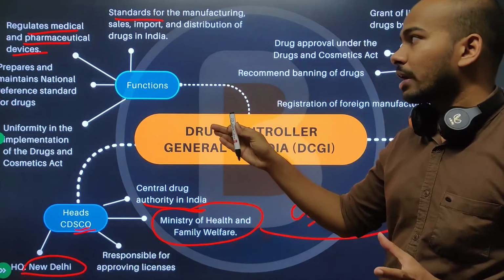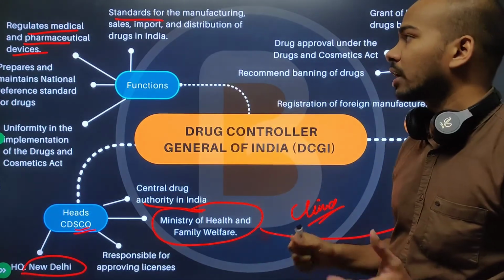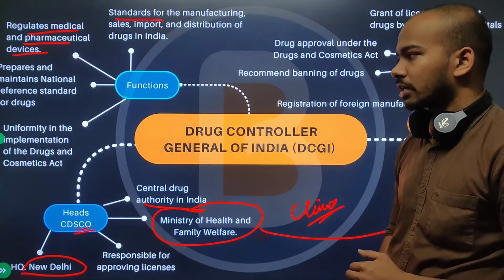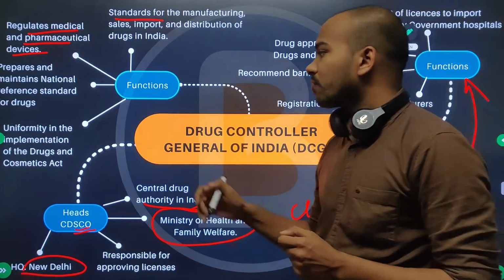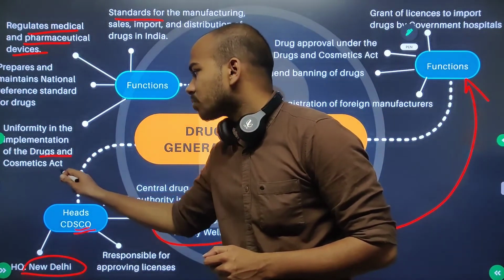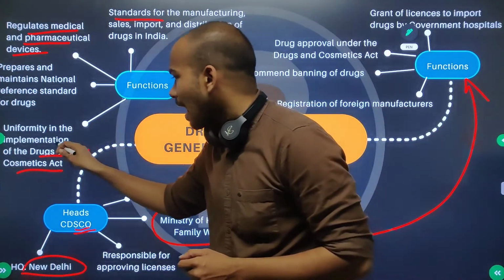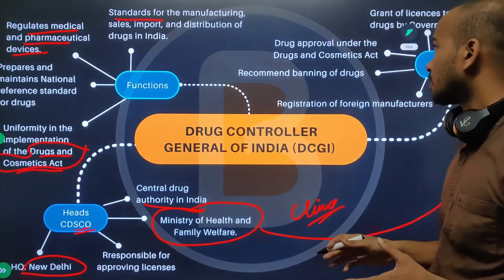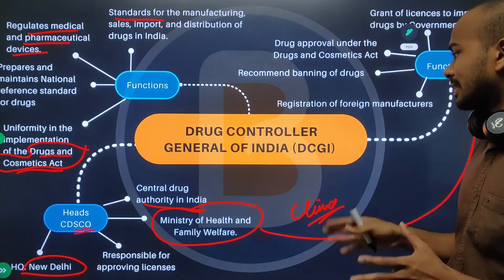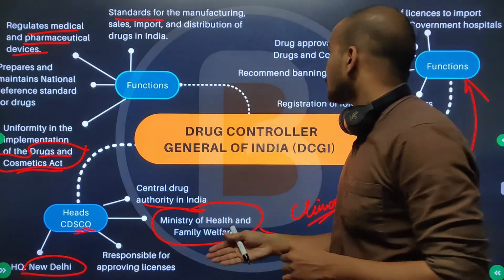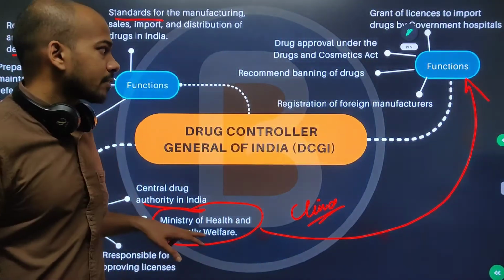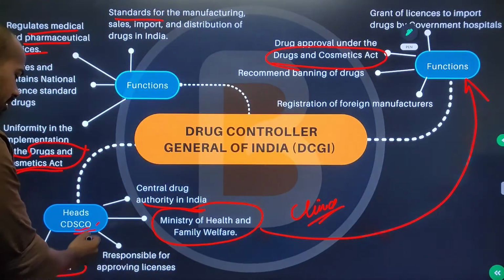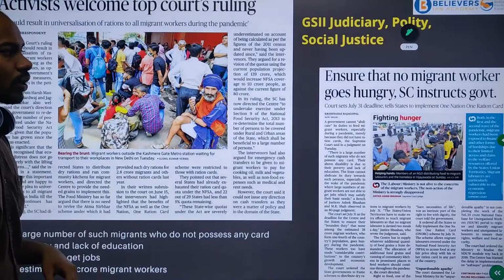So they are going to regulate all these devices, pharmaceutical or medical devices, and they are going to prepare and maintain national reference standards for drugs, and also they are going to bring uniformity in the implementation of the Drugs and Cosmetic Acts. So remember, the Drugs and Cosmetic Acts is going to be implemented by this DCGI and also the CDSCO. Okay, as you can see here, drug approval under Drugs and Cosmetic Acts is done by this authority at CDSCO. Okay, so that's all about it.